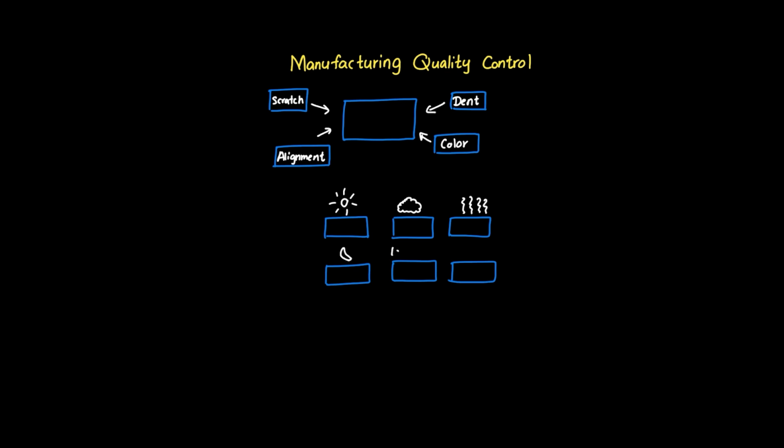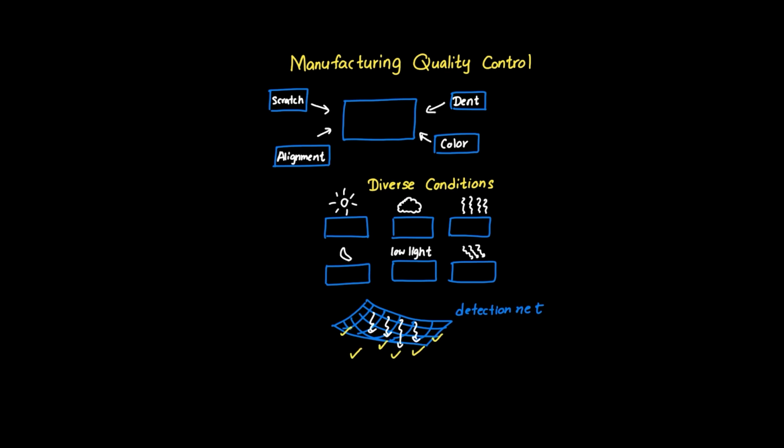Similarly, quality control AI needs exposure to defects in morning light, afternoon shadows, on matte surfaces, glossy finishes, and everything in between. Without this diversity, the AI might miss defects that appear slightly different from its training examples. The fundamental truth is that comprehensive defect detection requires comprehensive training data that captures the full spectrum of possible defect presentations.